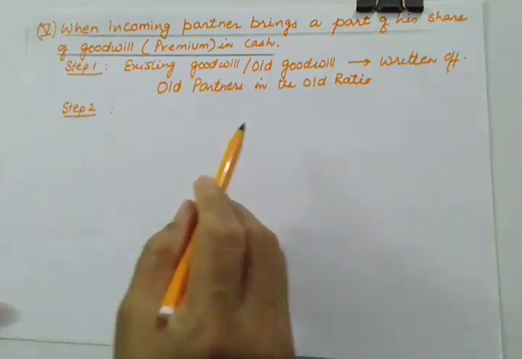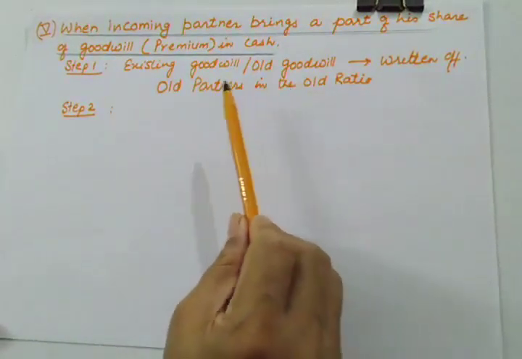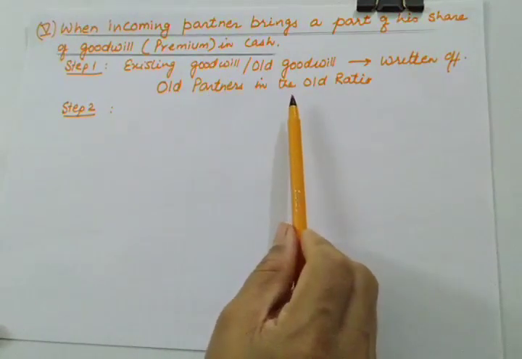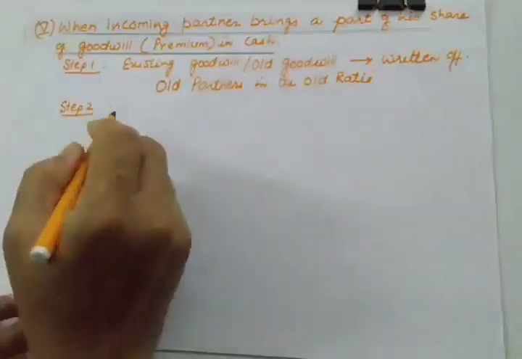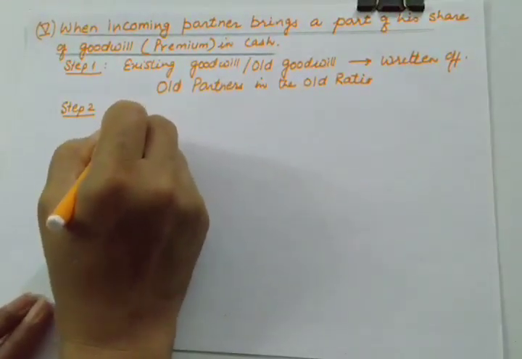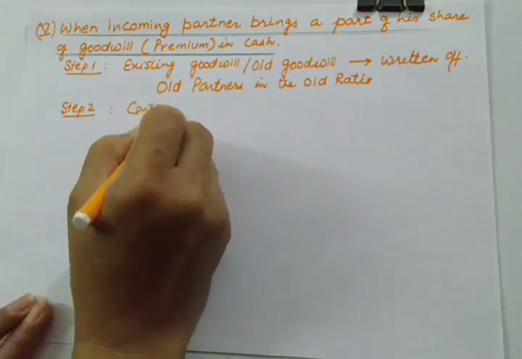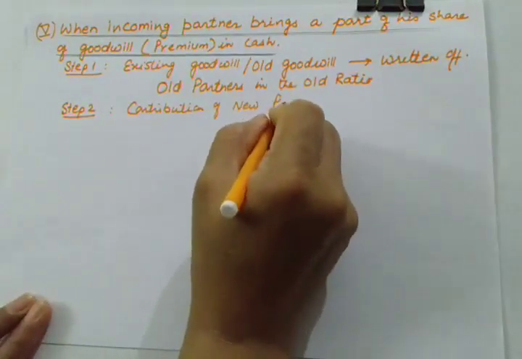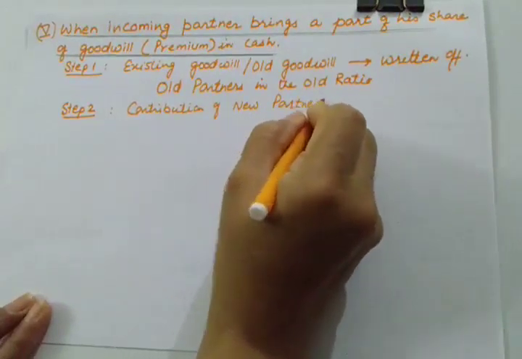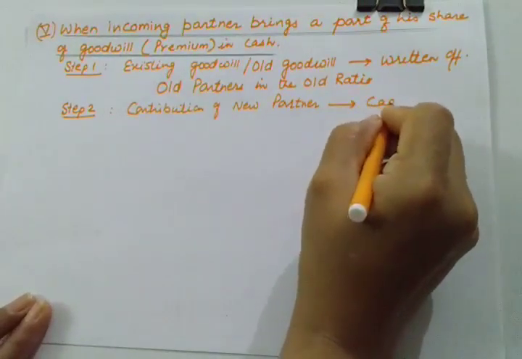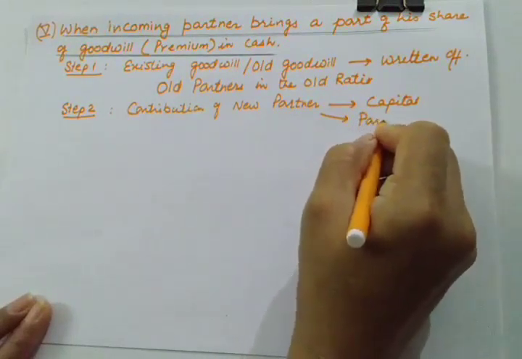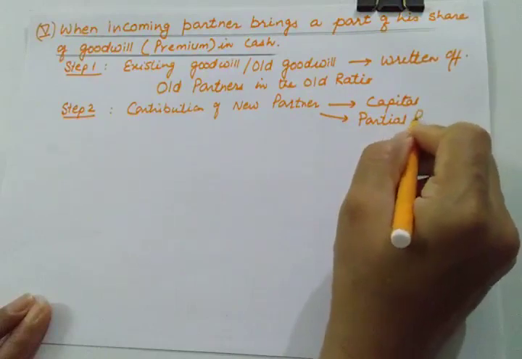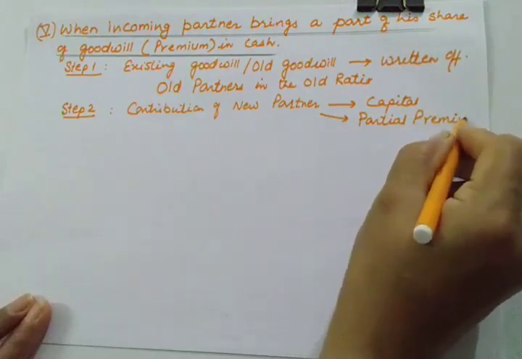Now see step 2. In step 2, he is bringing cash for capital as well as for partial premium. So this second entry will be the contribution of the new partner towards capital and towards partial premium, because he is not bringing the full premium.